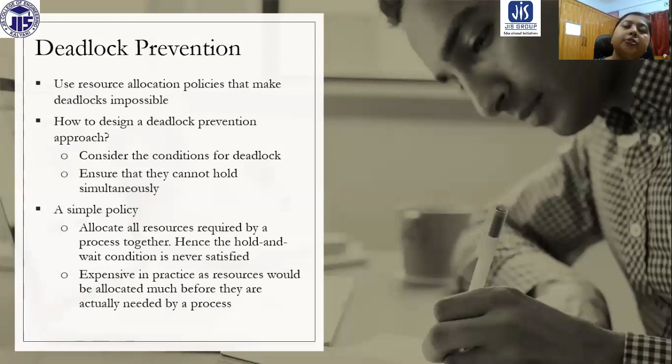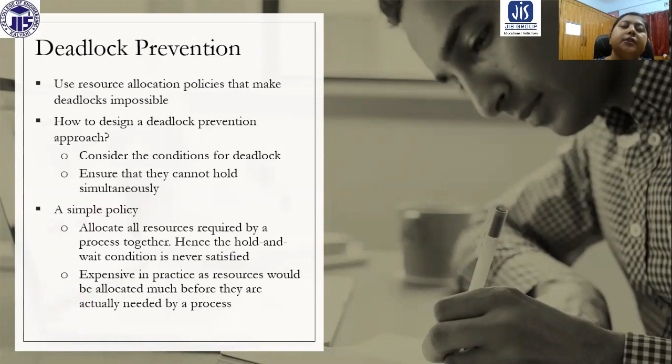Another thing is also possible: the resource is available, but the process is going to use it only after 1 day, yet it is held by that process, so no other process can use it. That is a problem, because the resource is not in use now.